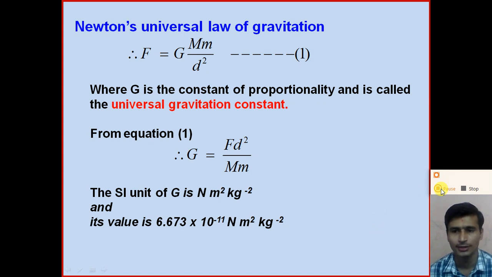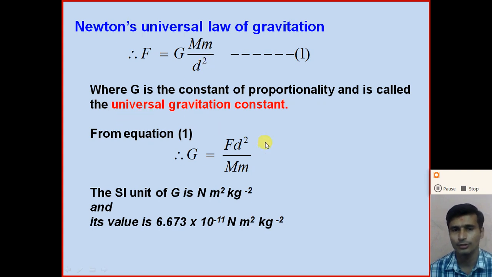So dear student, understand about Newton's universal law of gravitation and the universal constant of gravitation. Now dear student, what is the importance of Newton's universal law of gravitation? From Newton's universal law of gravitation, we can calculate the gravitational force between any two objects lying at a certain distance, from the formula F is equal to G m1 m2 divided by d square.